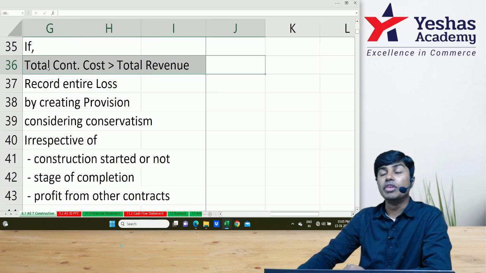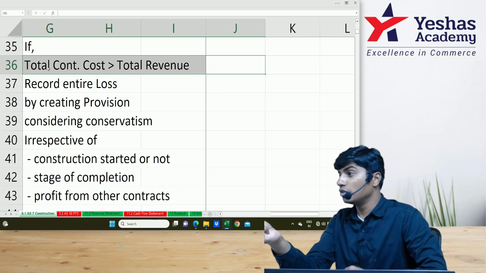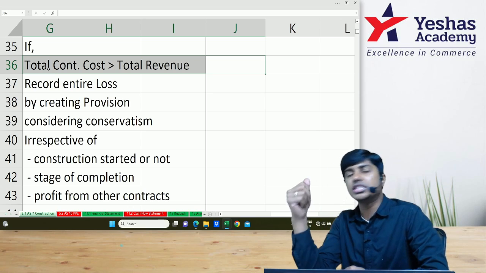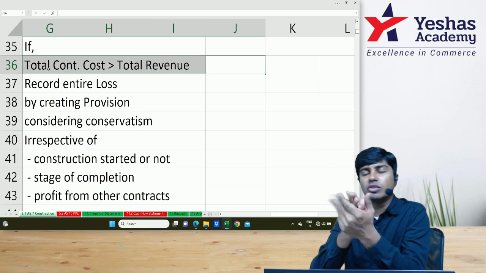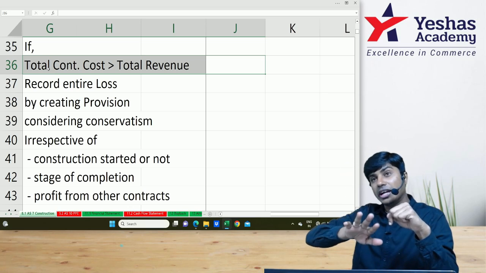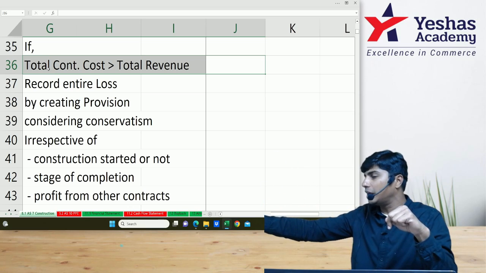However, if at any point of time during the contract, total contract cost exceeds total contract revenue, we cannot recognize only a percentage of the loss. We have to recognize the full loss. Sir, but the contract is only 10% complete. Loss is 10 lakh, and 10% of it, 1 lakh, would have been recognized by PCM. The balance 9 lakh of loss would usually be recognized on completion of the balance 90%.